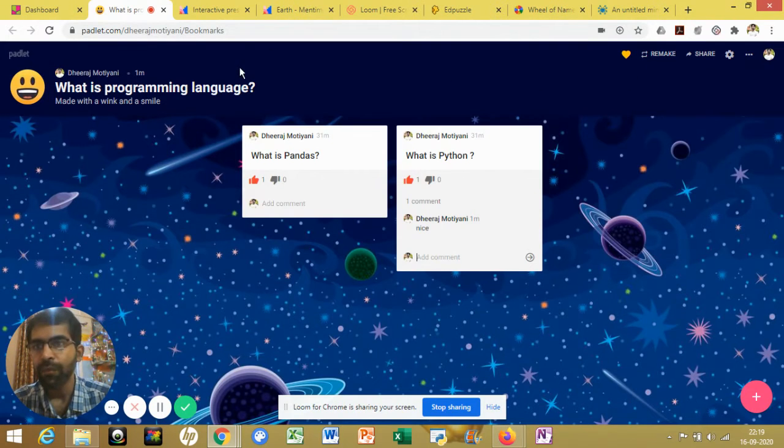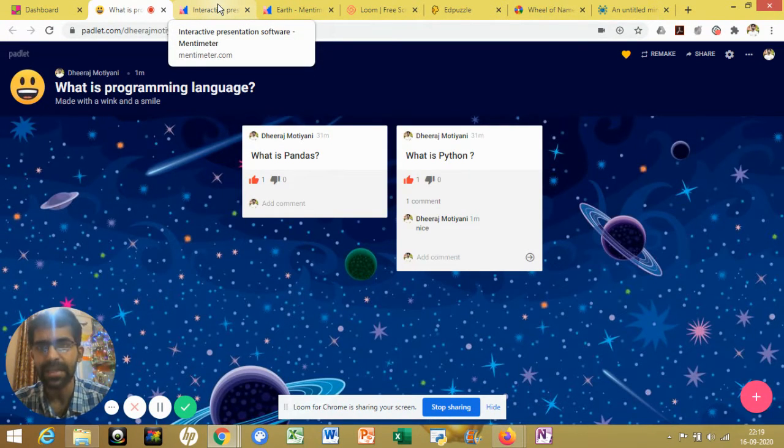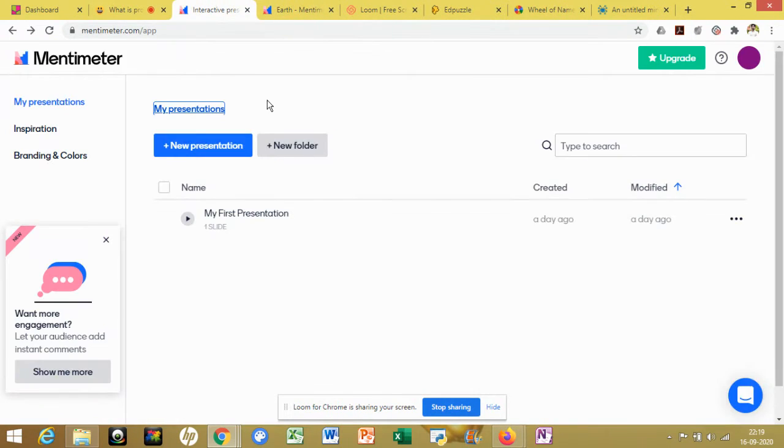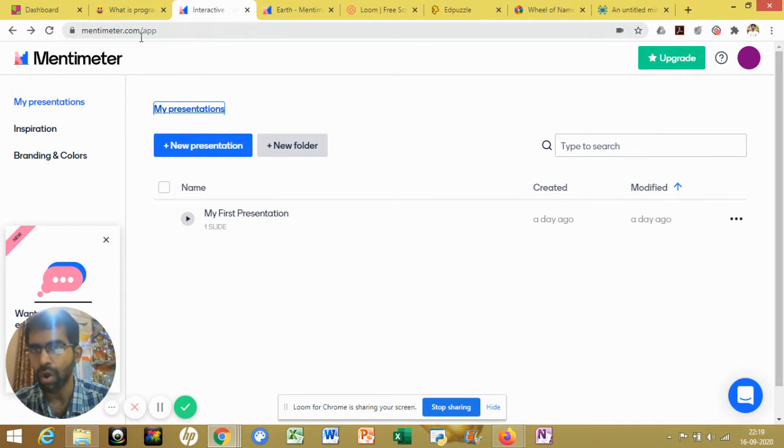Moving to another application, which is also a brainstorming application and for PPT creation, basically animated presentation creation, which is Mentimeter. Mentimeter.com is for teachers basically. If you want to play this game, you should go to menti.com. Apart from that, for teachers, you can create a Mentimeter. I have created one presentation. You can create a new presentation. For this also, you have to sign in with your Google account.